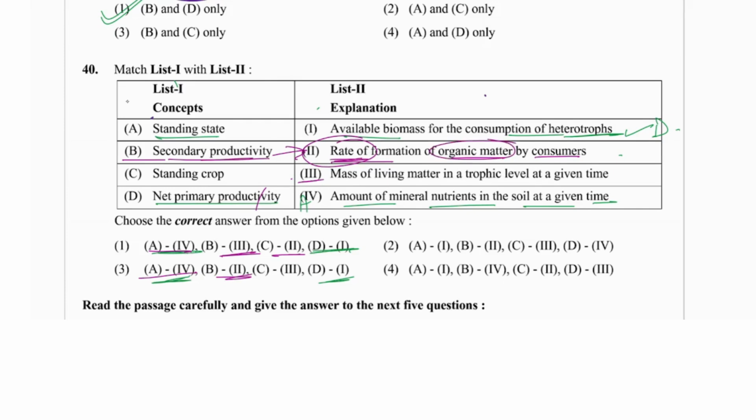productivity, the organic mass by the consumer. So B should be the 2. So here B should be 2. Okay, so 3rd option.